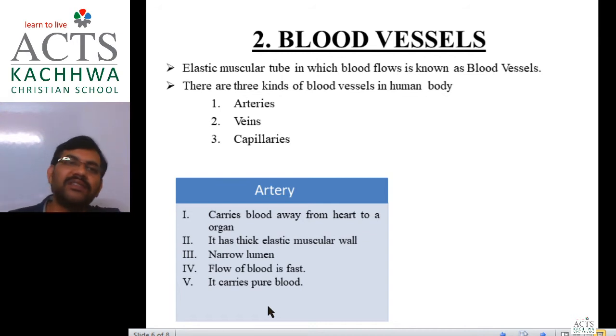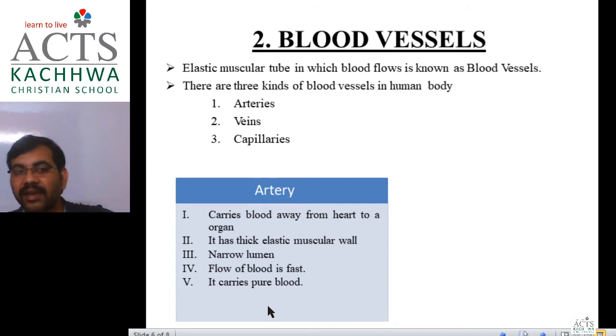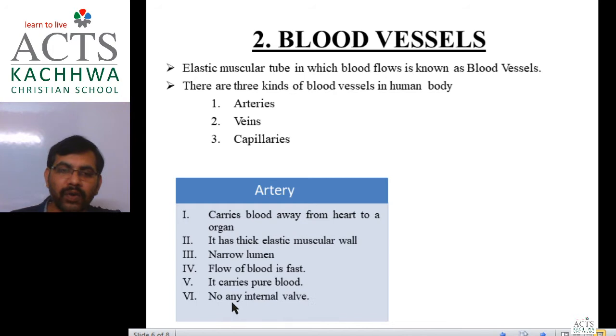Pure blood means oxygenated blood, blood which has more oxygen. This kind of blood is termed pure blood, and its color is red. Now, no internal valves are found inside the arteries, which means there is no restriction in the path of blood. Inside the artery, blood flows without restriction from the heart to different body organs. Here speed is very fast, and blood pressure is very high.